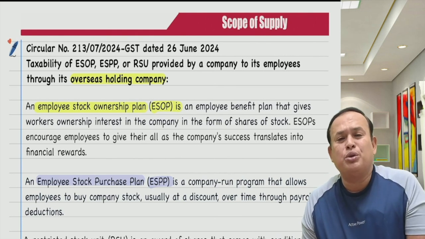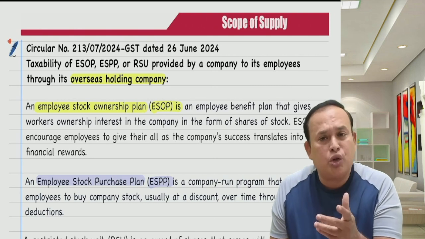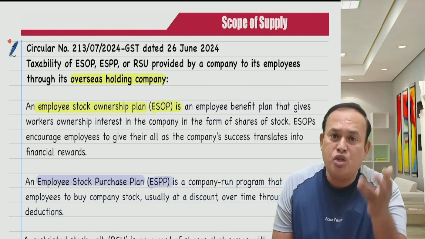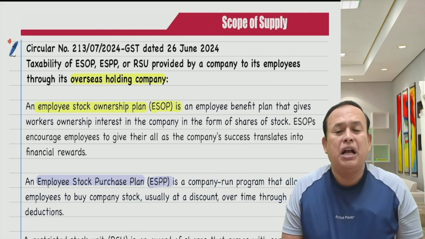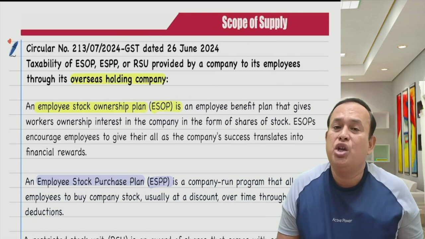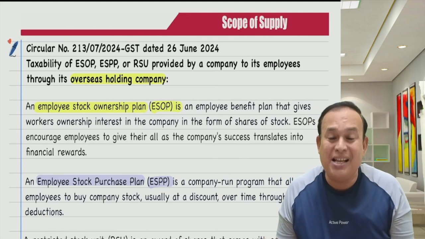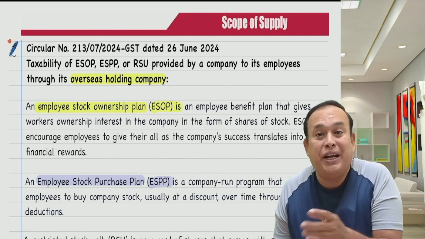Simply to say, take Microsoft, a US based company, which is also having a unit in India. Microsoft India is there. Actually, Microsoft is the parent company from the USA, allotting the shares to the employees of Microsoft India.